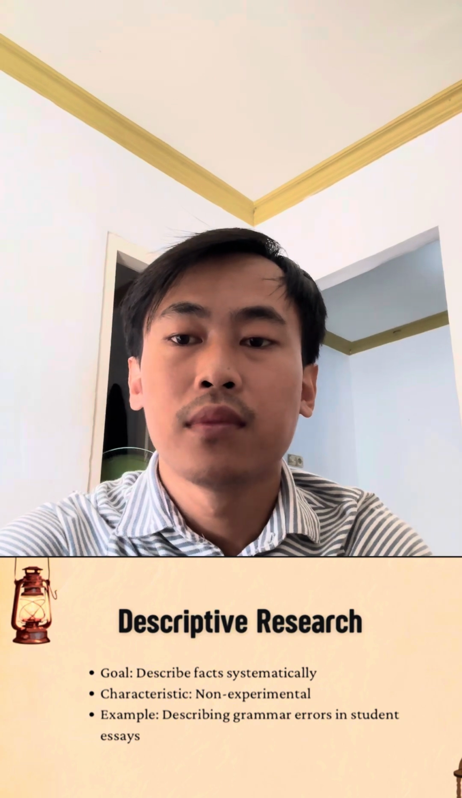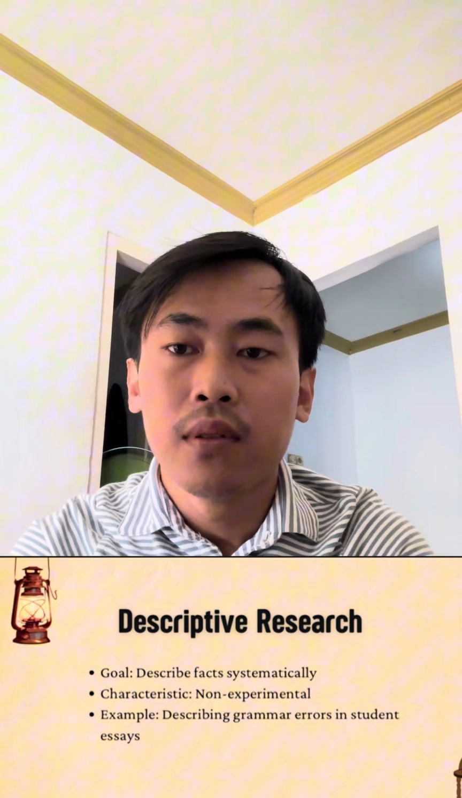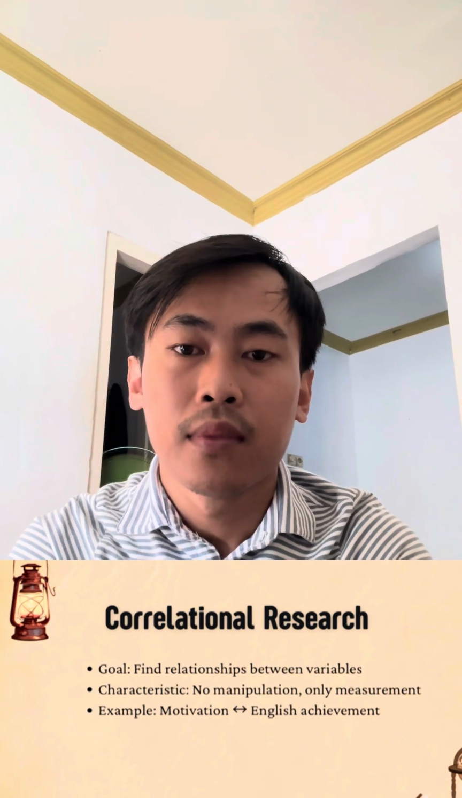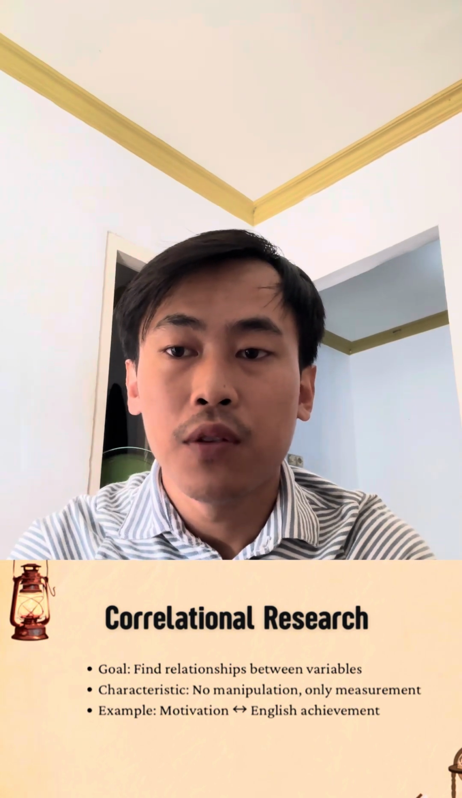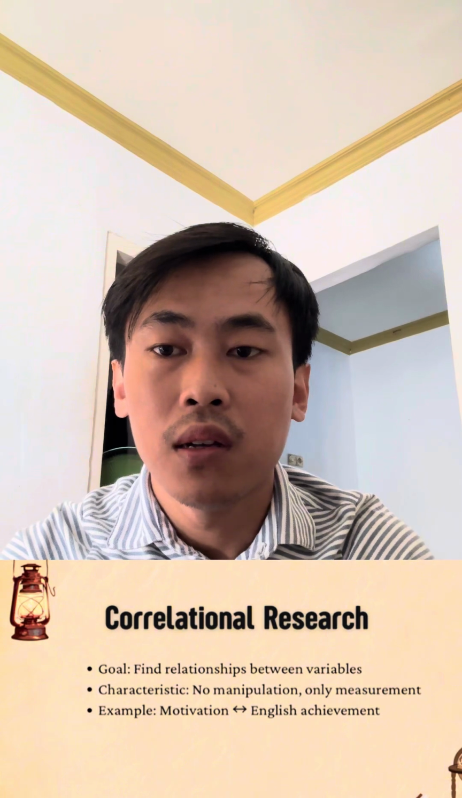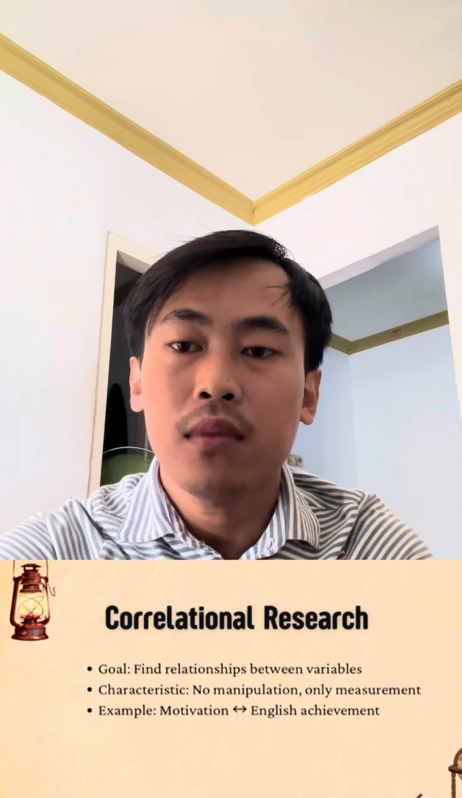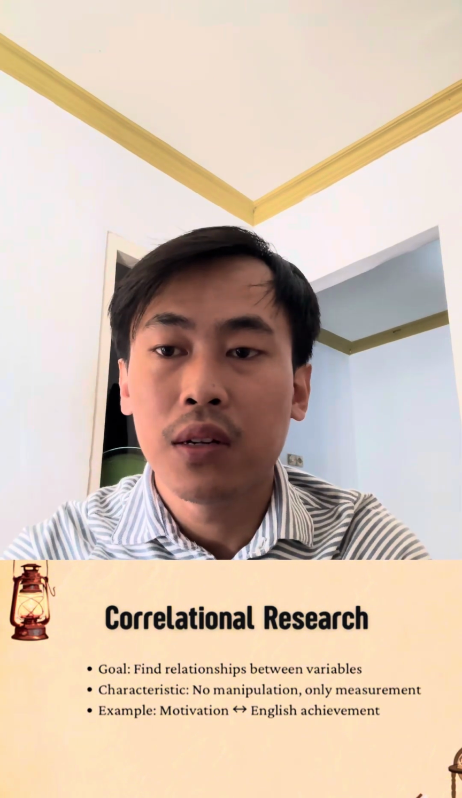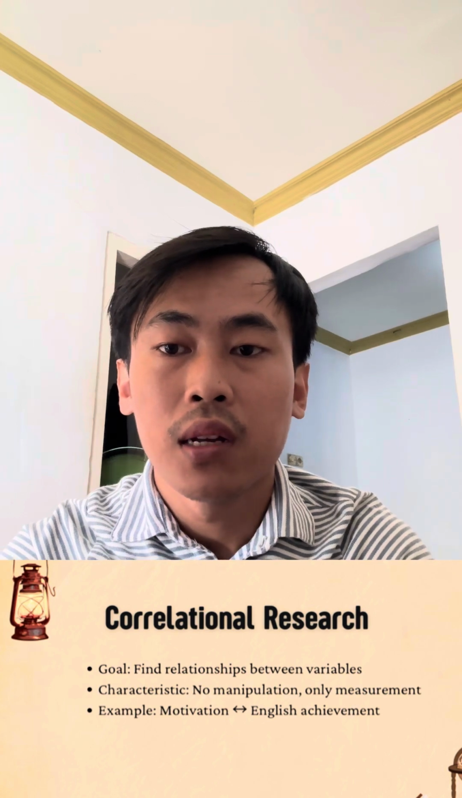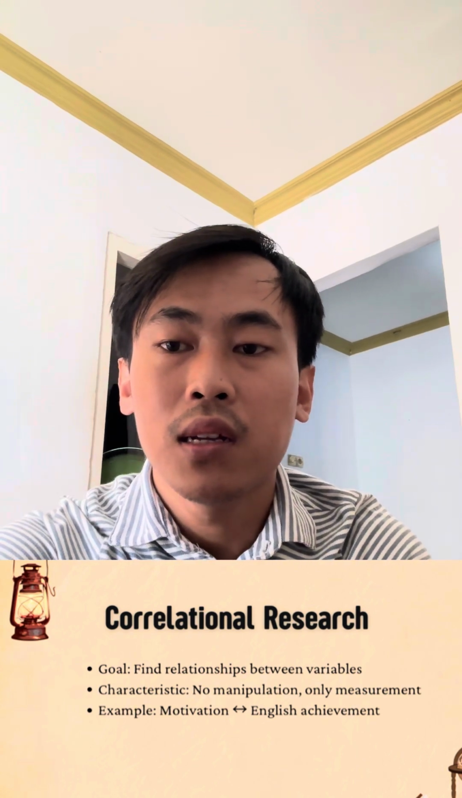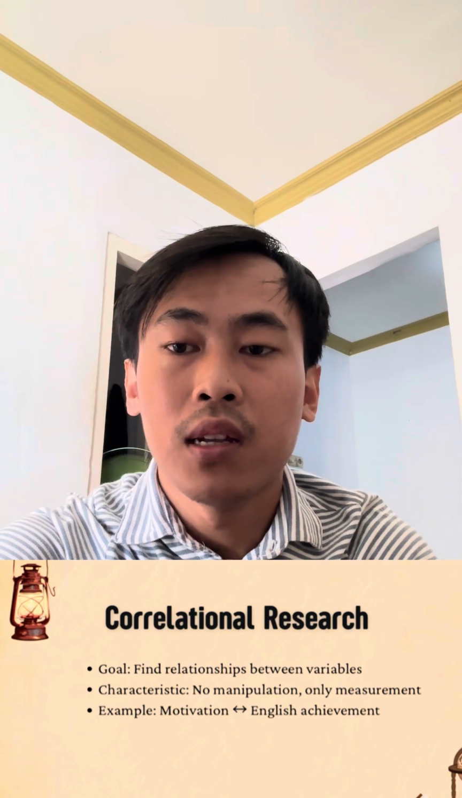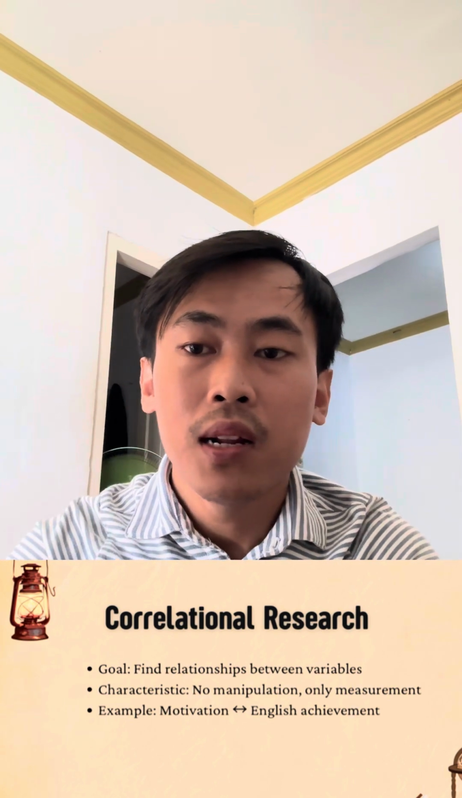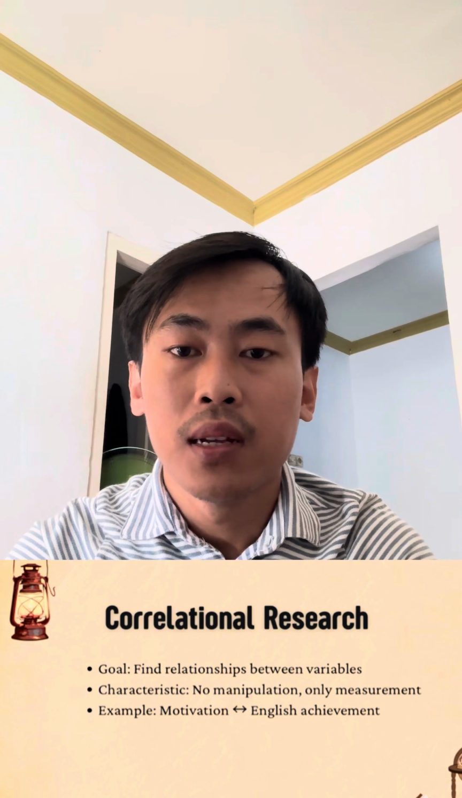And then, eighth, we have correlational research. This method examines the relationship between two or more variables without interventions. The purpose is to measure the degree of association, not causality. The characteristic is statistical correlation test. The example, relationship between watching English movies and learning skills.